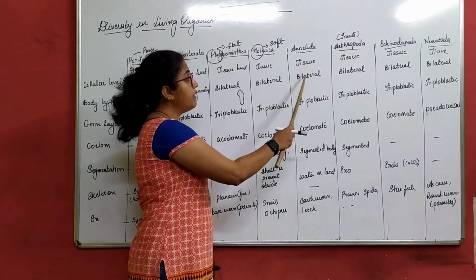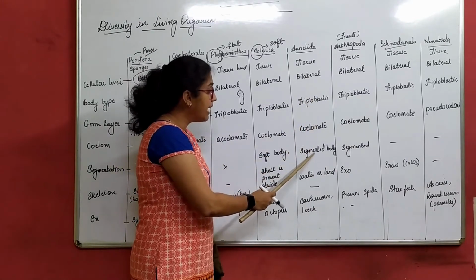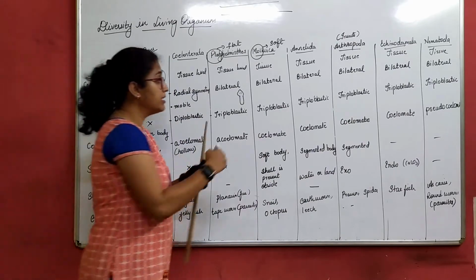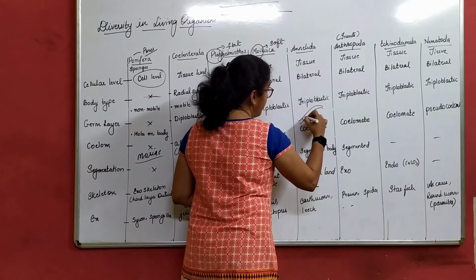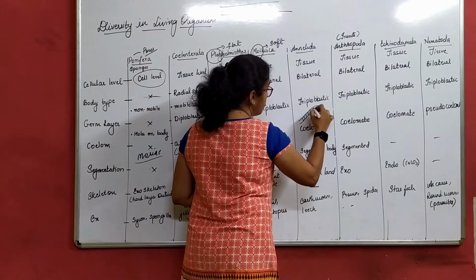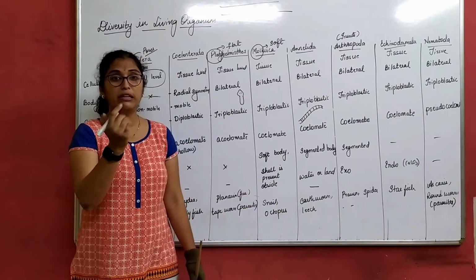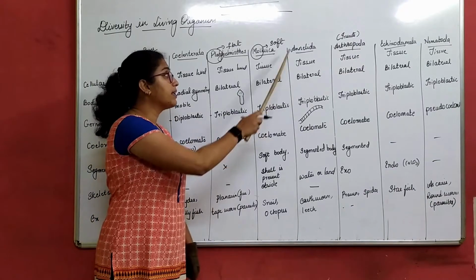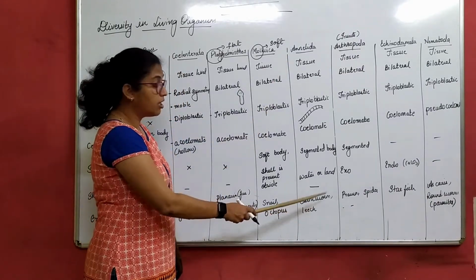They have a segmented body. Suppose this is a worm, so these have lines. Can you correlate? Have you seen such crawling worms which have lines on them? Yes, those will come under Annelida. So examples could be leech, earthworm.